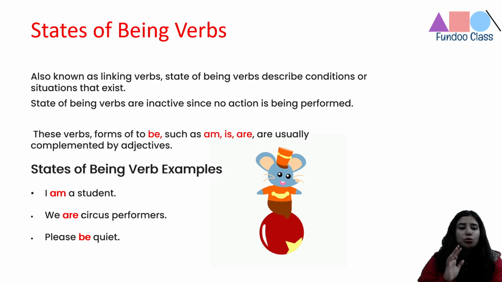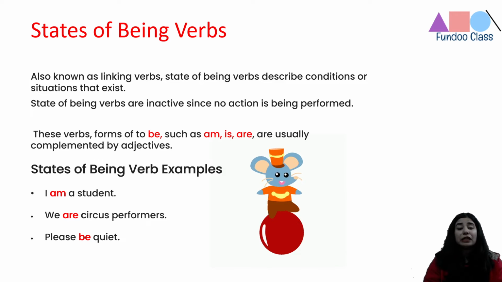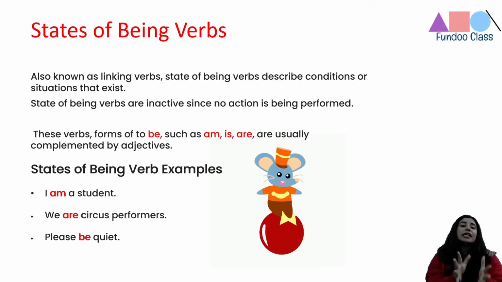Now what are we going to do? We are going to learn the third state of being verbs. So what are being verbs? It's a very interesting concept, right? And there is another name to it. We call them linking verbs. So, linking verbs or being verbs explain the state of existence, right? These are inactive, no action is being performed here, but it is just the state of existence, right?